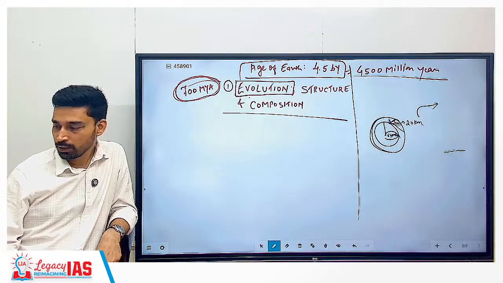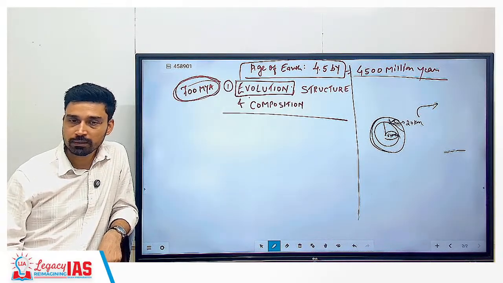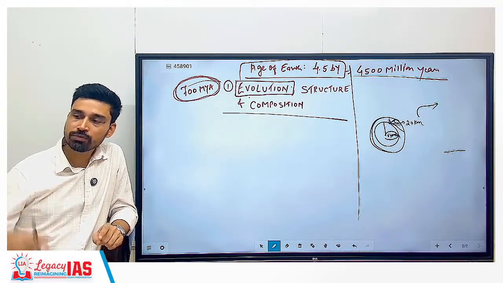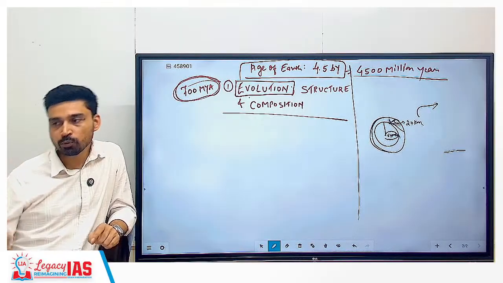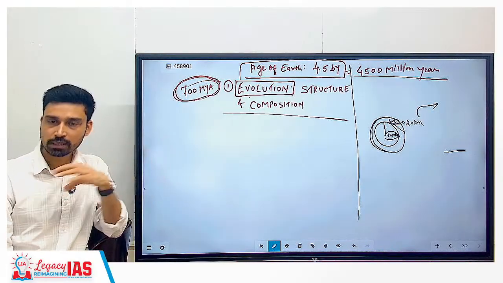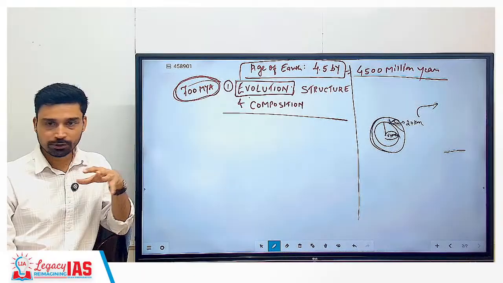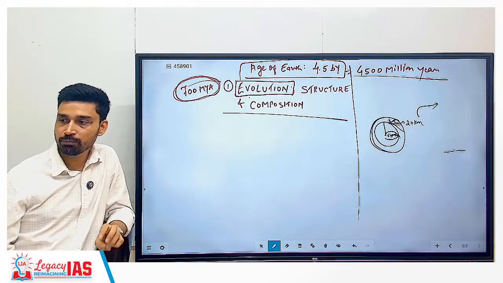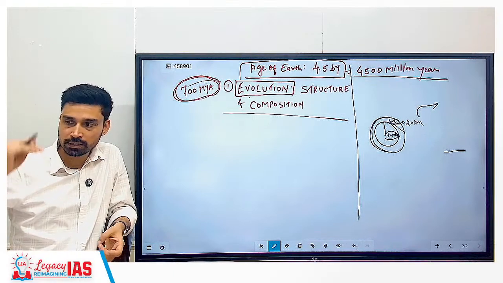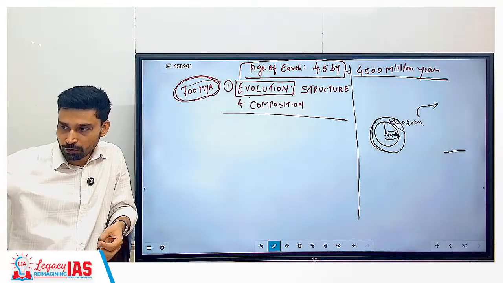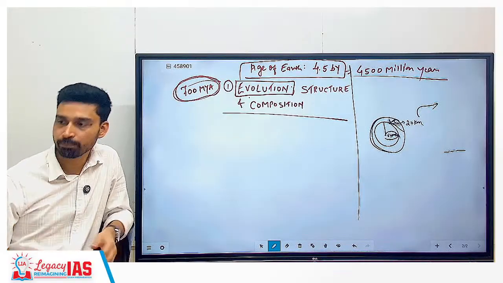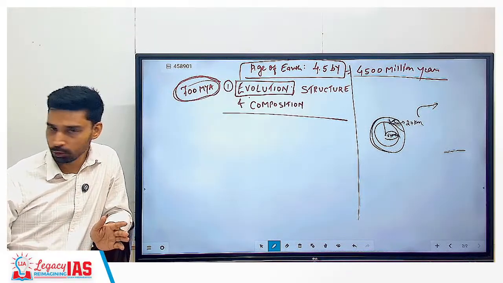What is photosynthesis? Plants absorb carbon dioxide and emit oxygen. So due to this photosynthesis, oxygen concentration began to increase. Gradually, as the population of these cyanobacteria, these microorganisms, grew, oxygen concentration also grew. And once a sufficient amount of oxygen became part of the atmosphere, it began to sustain higher forms of life. So you have single-celled organisms, then multicellular organisms, then complex organisms. You have fishes, then amphibians, then reptiles, then birds, and finally, what came? Mammals, in the last stage of evolution.